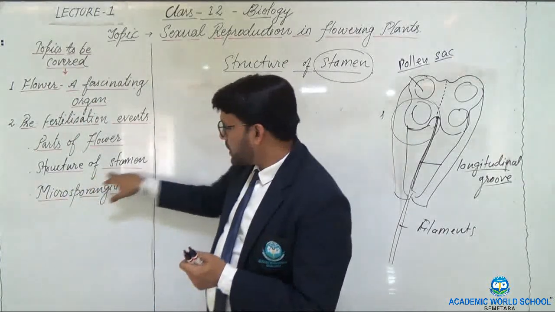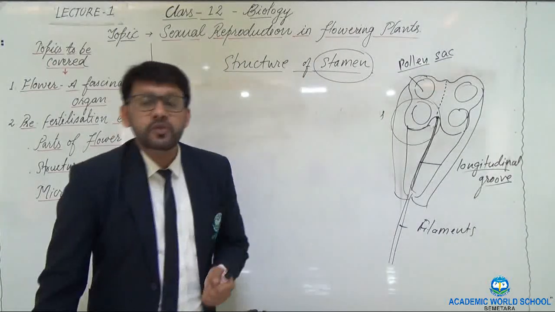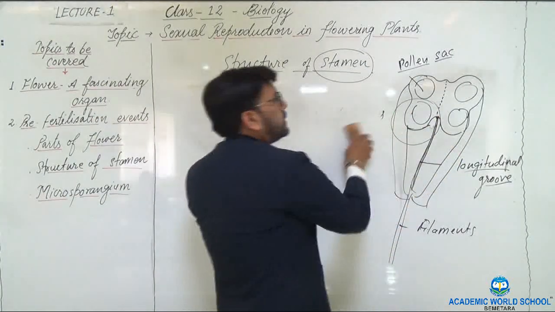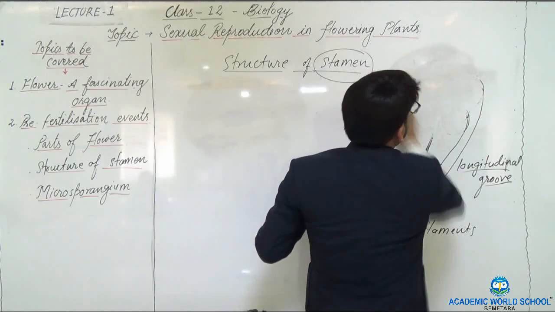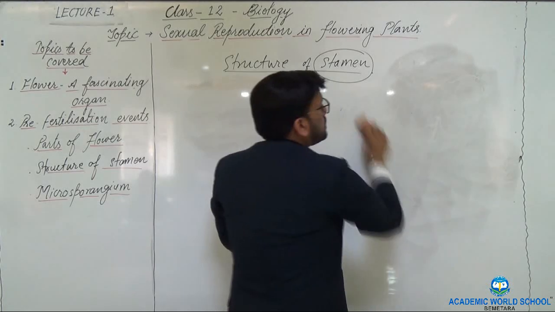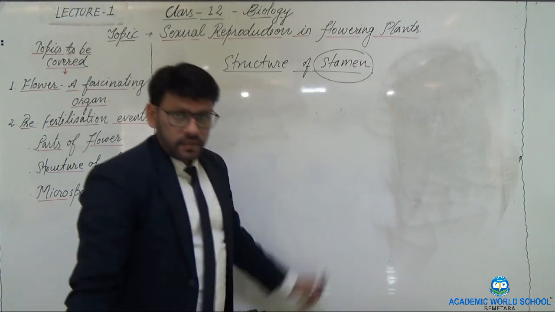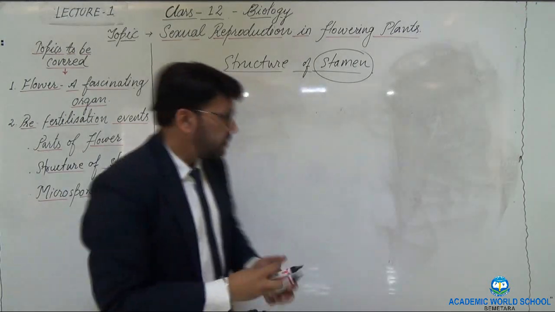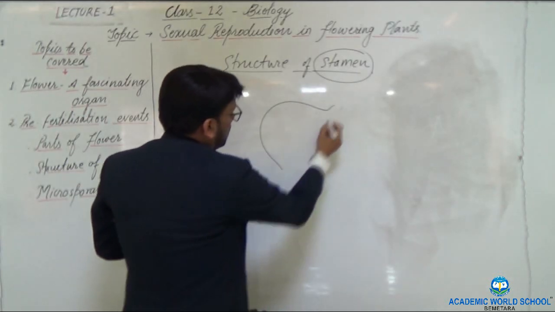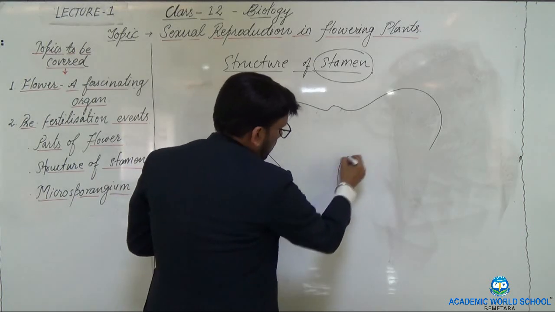I have dealt with the structure of stamen. Now I am dealing with the structure of the microsporangium. So I will make the enlarged view, the cellular structure of the microsporangium. The microsporangium is the pollen sac where the pollen grains are found. I am making the diagram of the pollen sac.